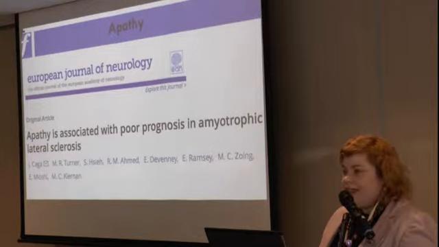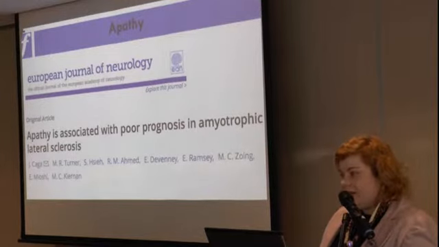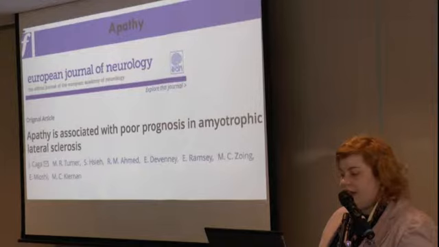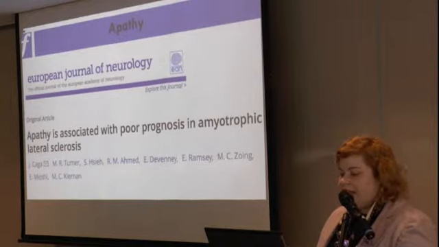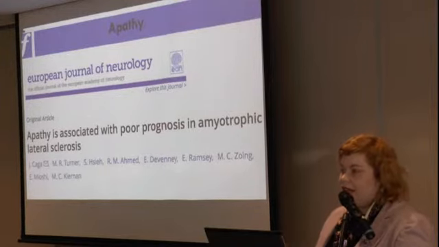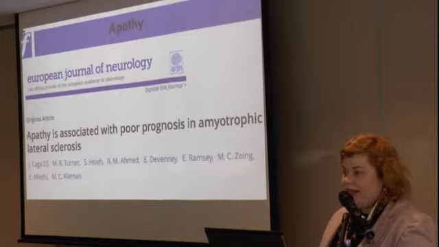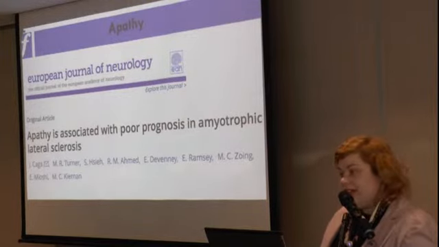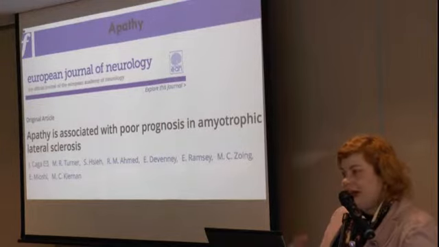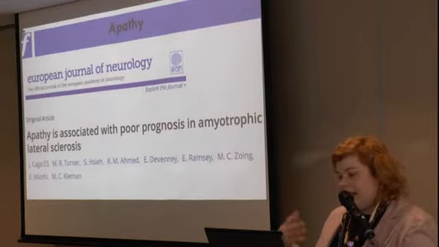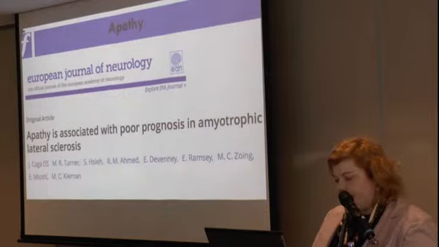And a lot of people will mistake it for depression, and they'll get diagnosed with depression. And even in the condition, a lot of people think that it's depression related to the diagnosis, when actually it's a part of the symptomology of the condition. It's apathy. It's probably got a neuroendocrine, neuroanatomical basis. And so it's part of the condition. So just dealing with the diagnosis won't necessarily solve the apathy. And it tends to get worse as the disease progresses.